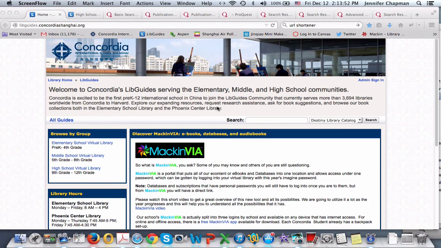Hi, today we're going to look into finding an article in just the New York Times. What you need to do is get to the Concordia Virtual Library, and that's at libguides.concordiashanghai.org. There are many ways to arrive at this page.